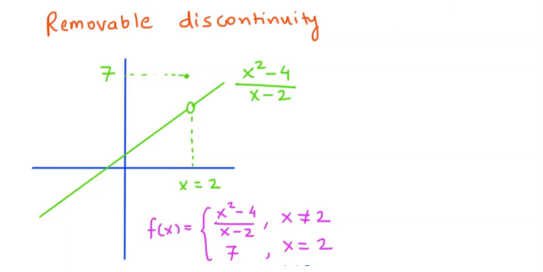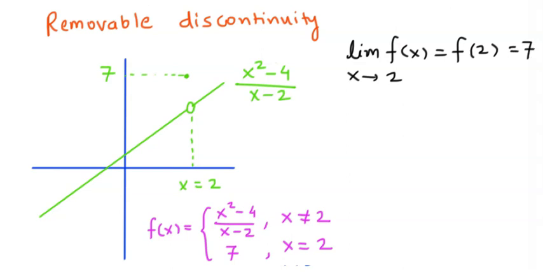If we have to check the continuity of the function at x is equal to 2, we can clearly see through the graph that the function is discontinuous at x is equal to 2 because there is a hole. But what if this particular graph was not given to you? What is the way to check whether the function is continuous or not? Again, the same thing. You have to check whether the limit of f of x as x tends to 2 is equal to f of 2. Now you know that f of 2 is 7, and you just have to check whether the limit of f of x as x tends to 2 is 7 or not.